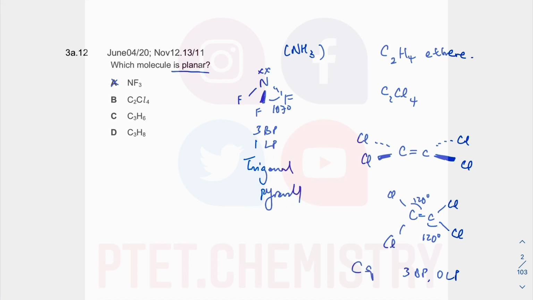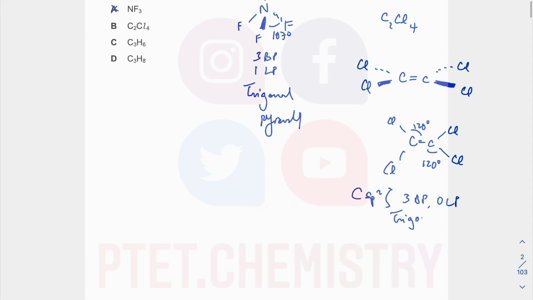So that is carbon sp2. This is trigonal planar, 120 degrees. Okay, so B must be the answer.